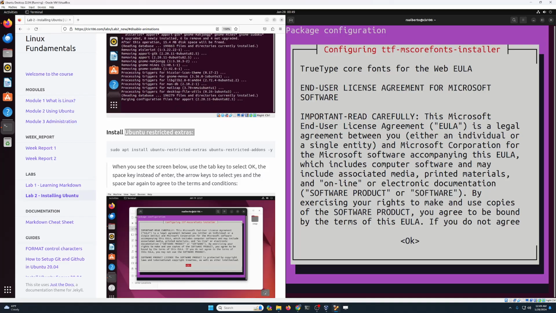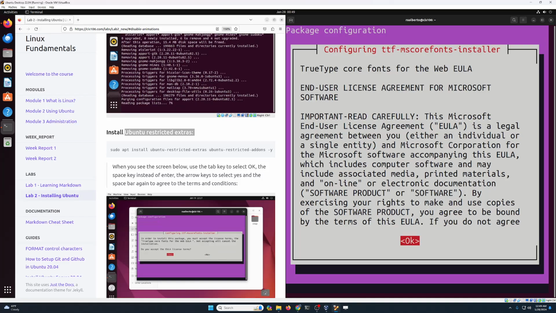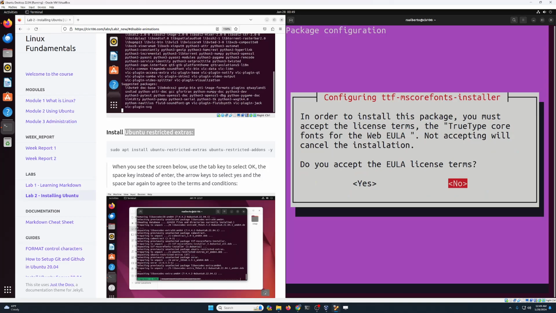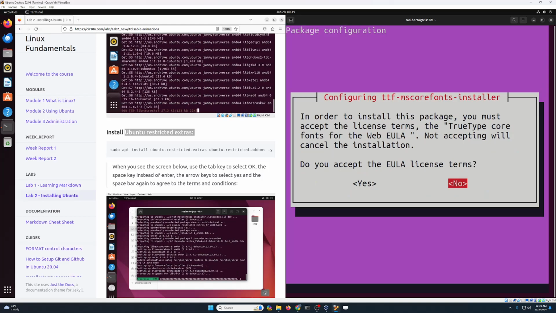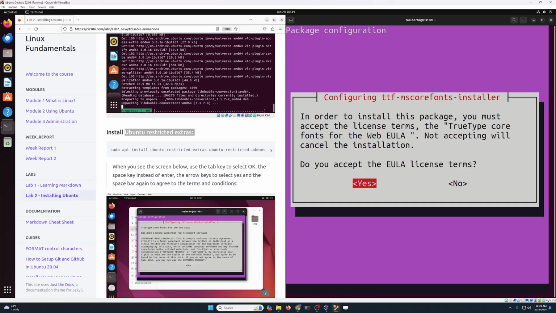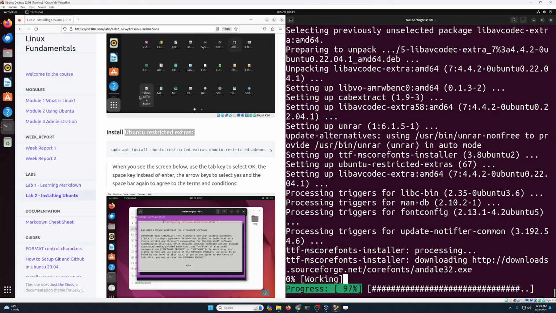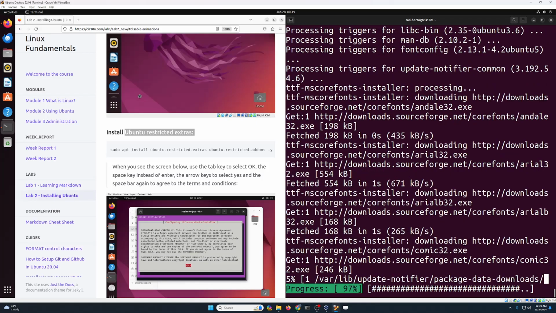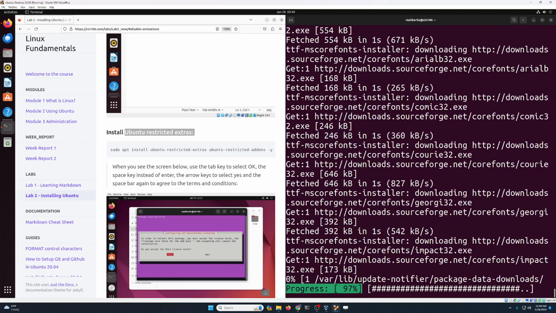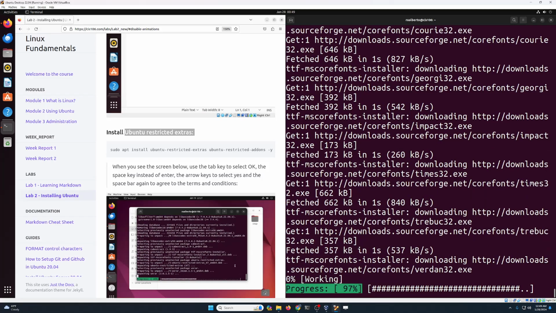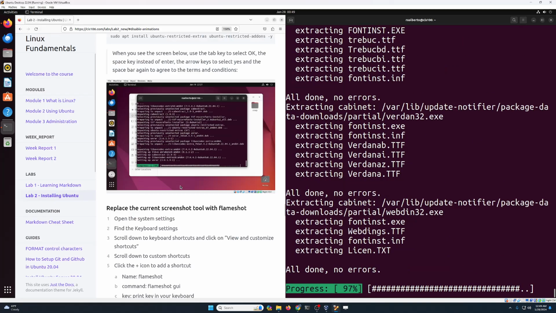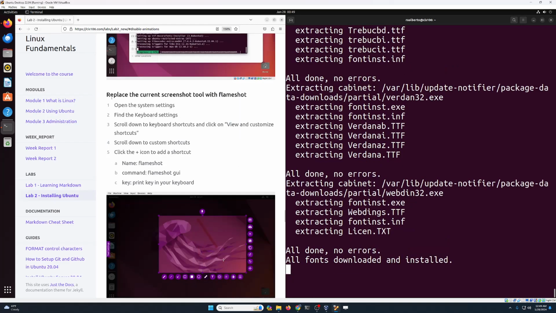You're going to press the tab key to move to the OK button, and then press the space bar to select it. Now use the arrow keys to select yes, and then press enter so that you can accept the end user licensing agreement. You are almost done because this package doesn't take long to install. It's actually pretty quick. So while that's going, I'm going to scroll down over here and go to the next step.